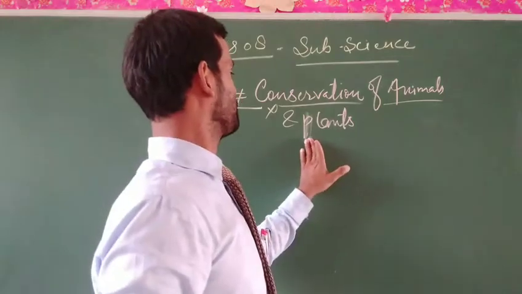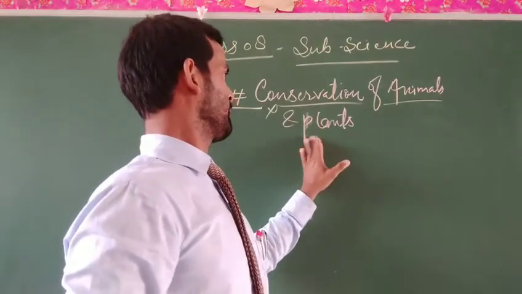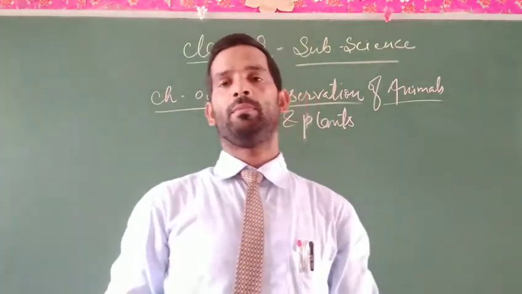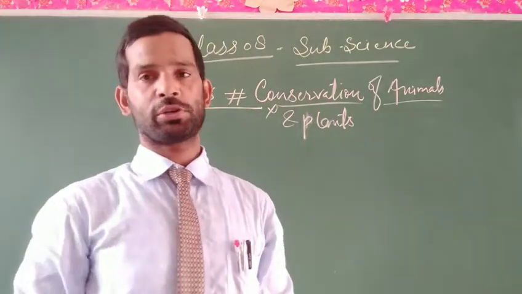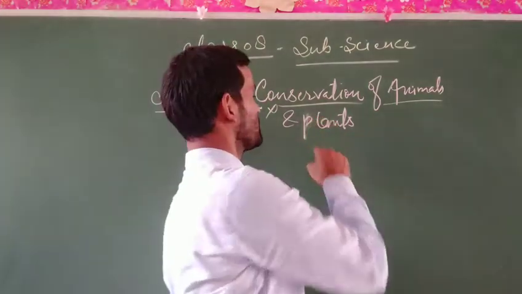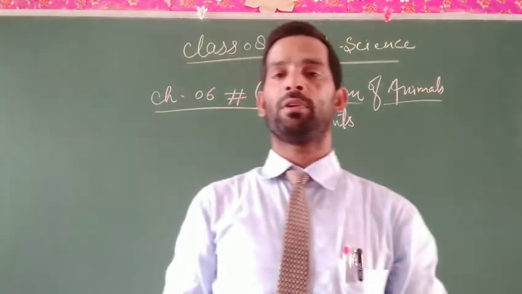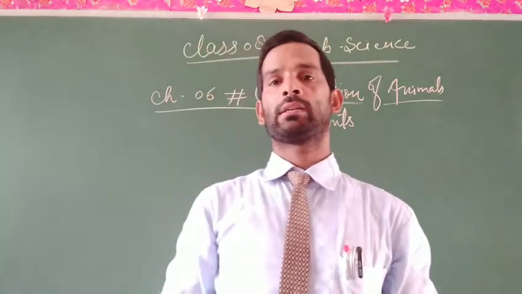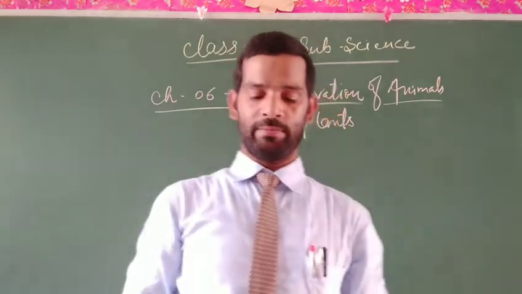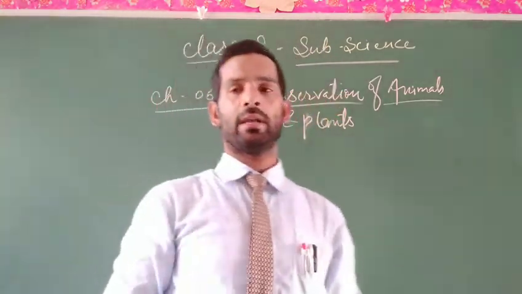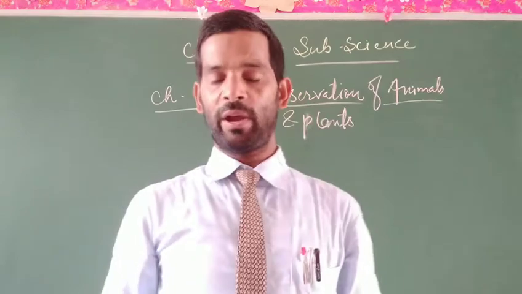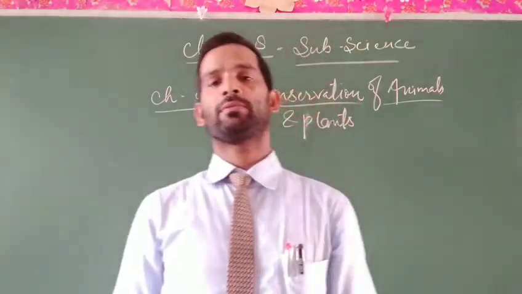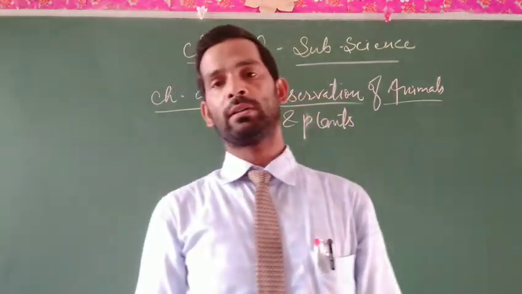So we have to make sure that species of such numerous kinds are not depleted or exhausted.